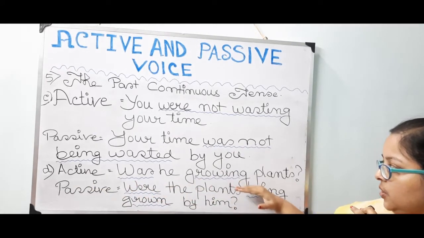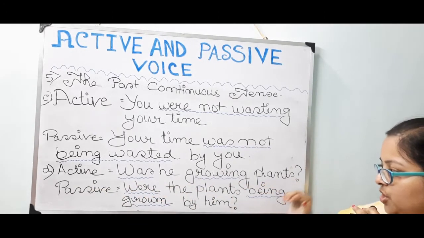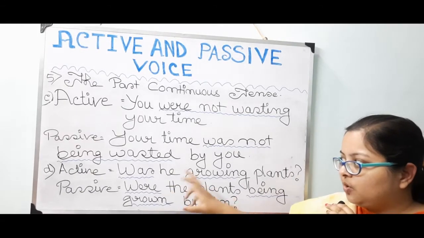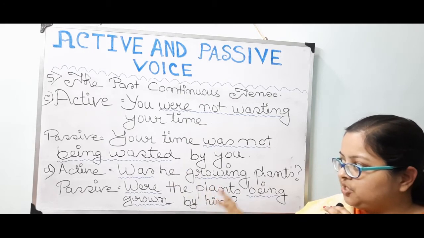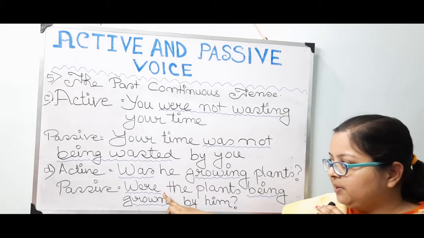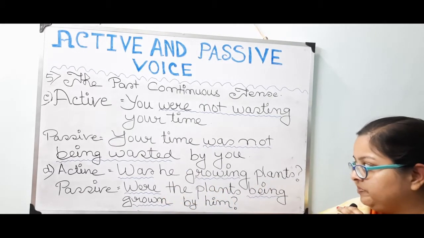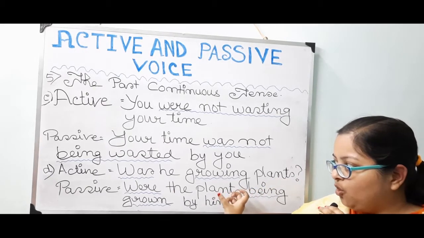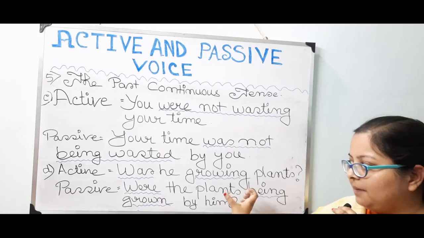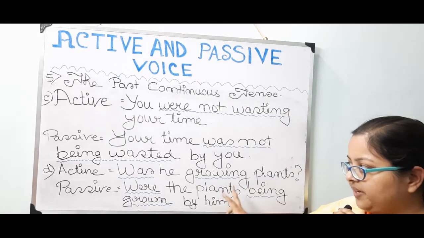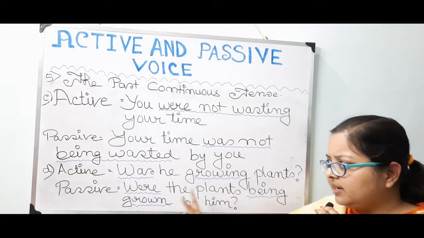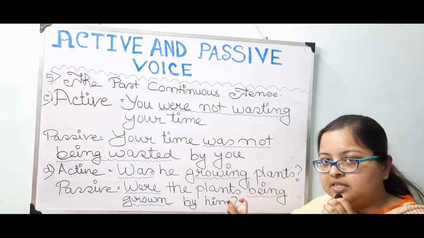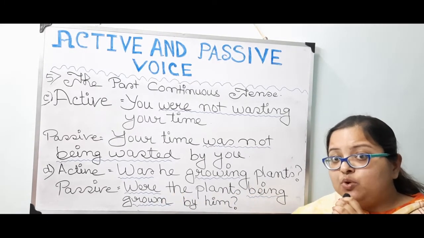Was he growing plants? Question mark. Now, when the same question is changed into the passive voice, we have to put were at first. Since the plants will occupy the place of the subject over here, definitely were, since the word plants indicates plural number.